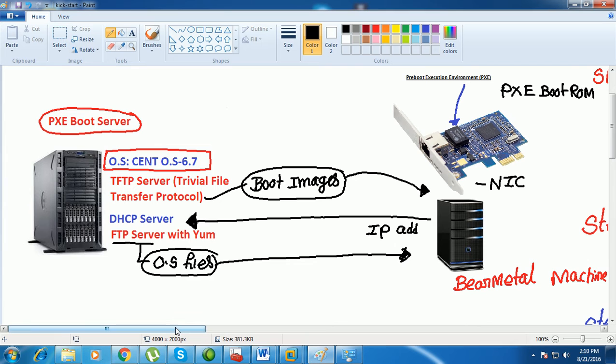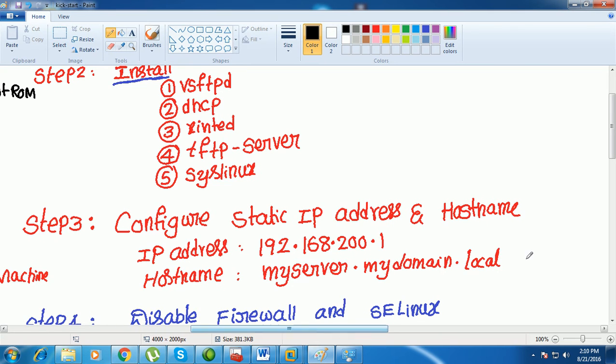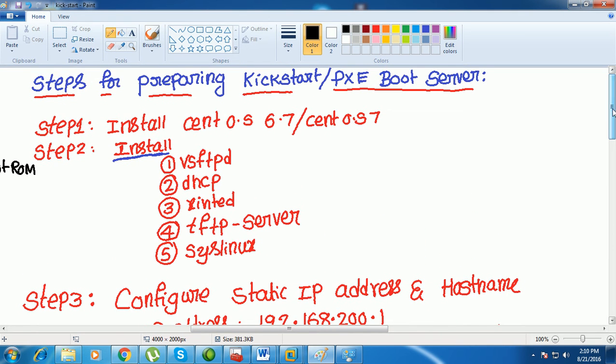Now how to set up this PXE boot server? I have given everything step by step here. The steps for preparing the Kickstart installation of the PXE boot server. Step 1, you need to install CentOS 6.7, CentOS 7, or Red Hat Linux 7.